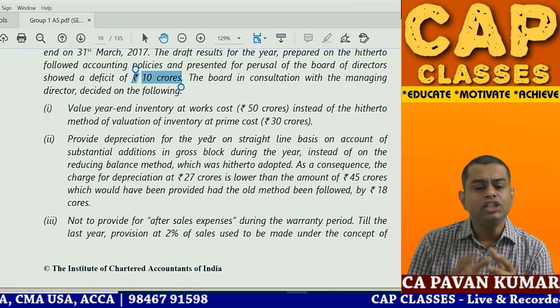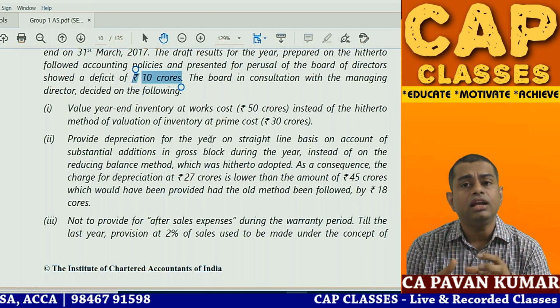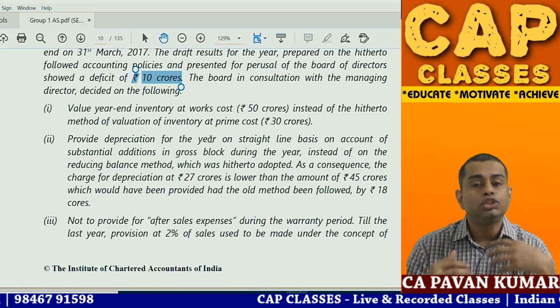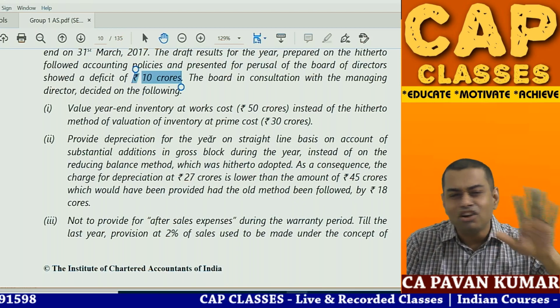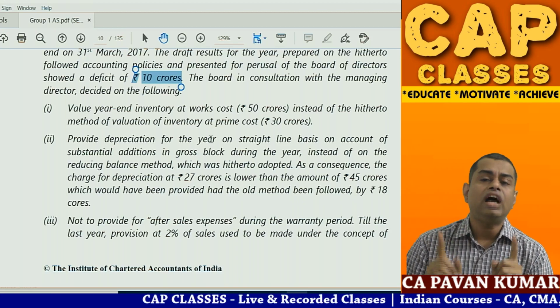And then they have written so much drama, like, capital intensive methods are implemented in the company, so we are doing automation, so more machines are there, so factory overheads are relevant. All that drama I did not like, very honestly. To be very honest, I did not like. But chalo, how should the answer be written?